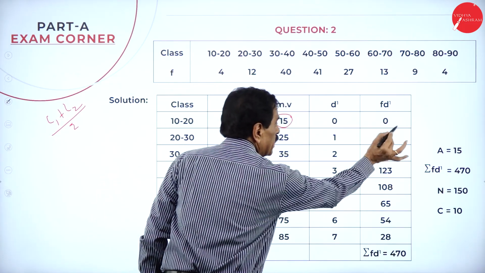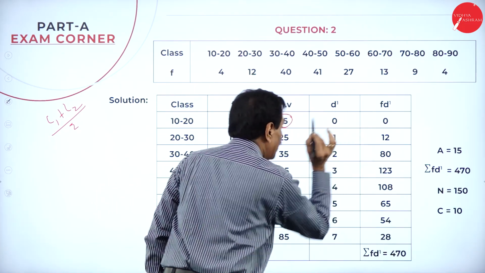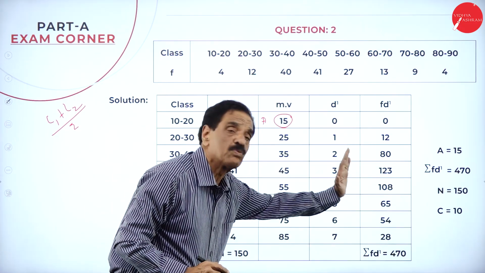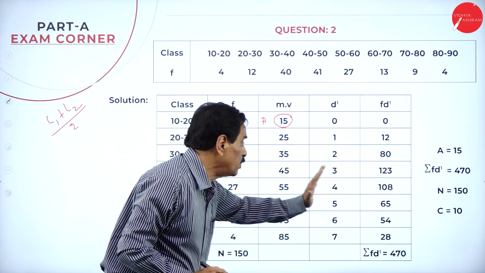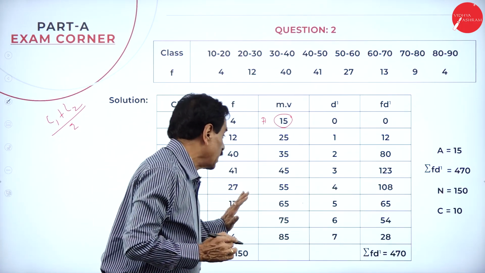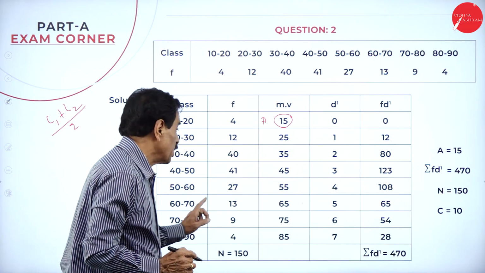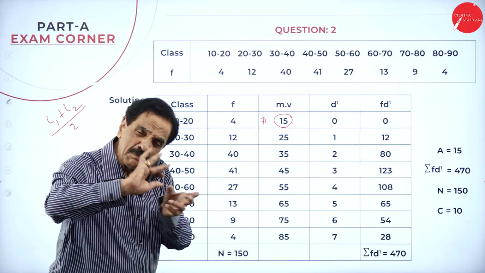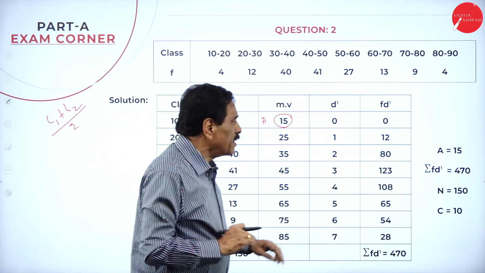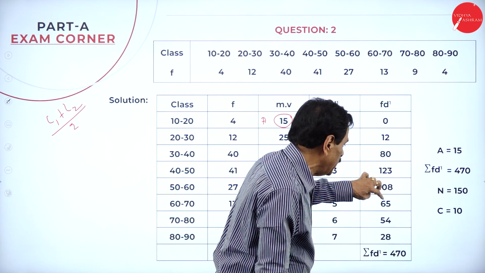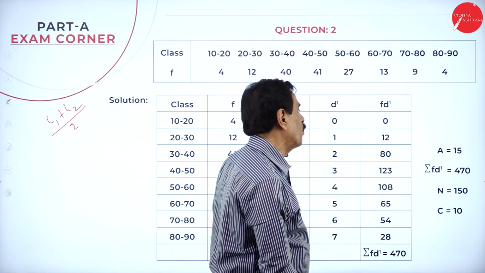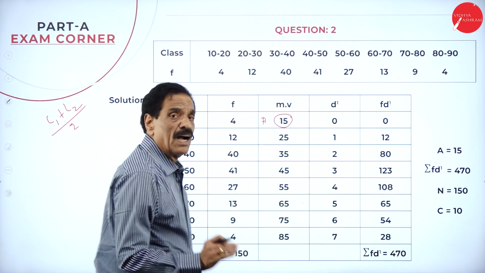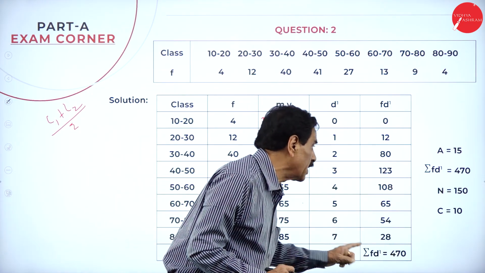4 into 0 is 0. 12 into 1 is 12. 40 into 2 is 80. 41 into 3 is 123. 27 into 4 is 108. 13 into 5 is 65. 9 into 6 is 54. 4 into 7 is 28. Just multiplication, that's all. When you add the figures, 12, 92, 215, 323, 388, 442, 470. The accumulation, the total, is sigma f d dash.